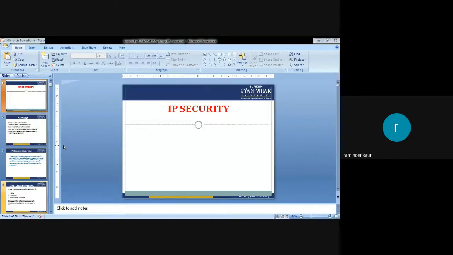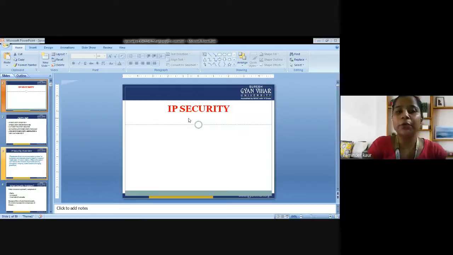IP security is concerned with Internet Protocol security, meaning that whenever any kind of information is shared over the network, we are supposed to follow some security measures. In that manner, our information that is being transmitted between two parties could be considered secure. There are various IP security measures that could be followed, and we are supposed to discuss the same. The main objective is to learn various security protocols in the